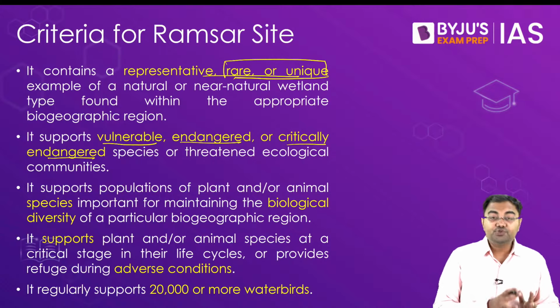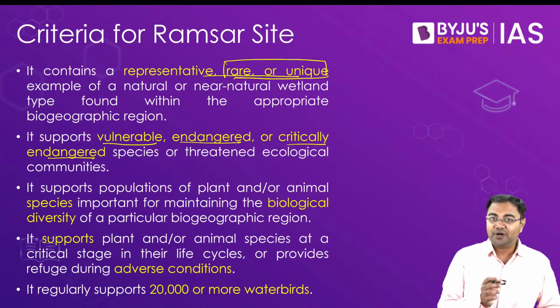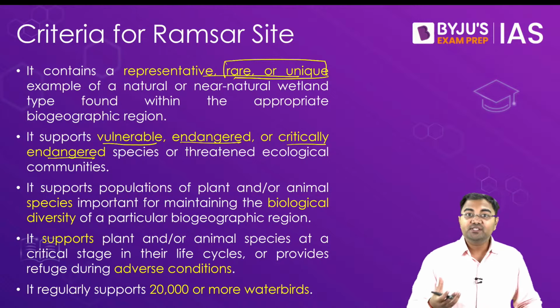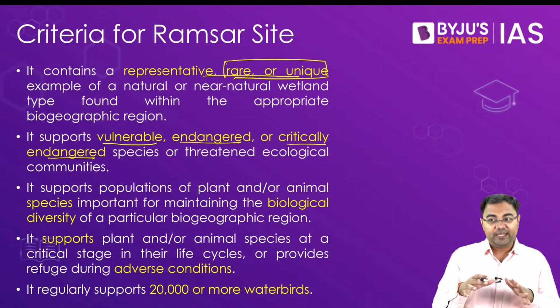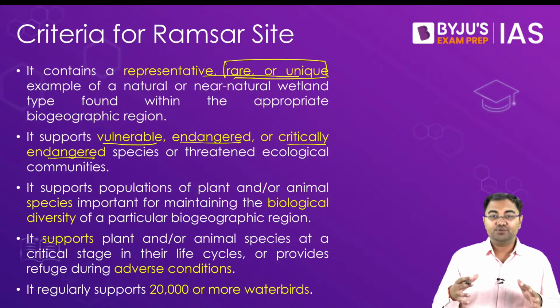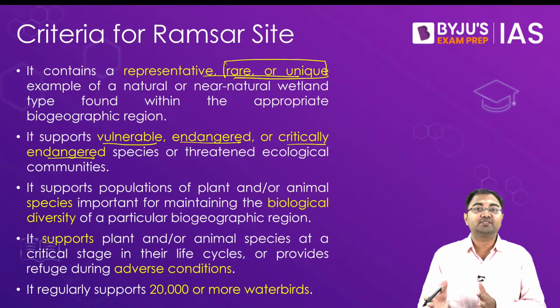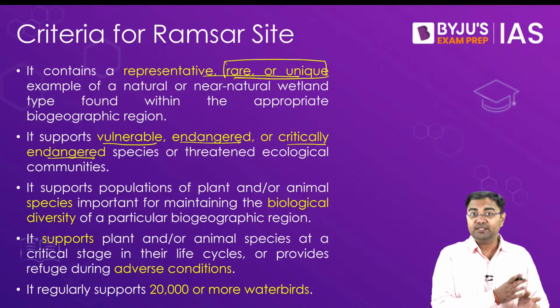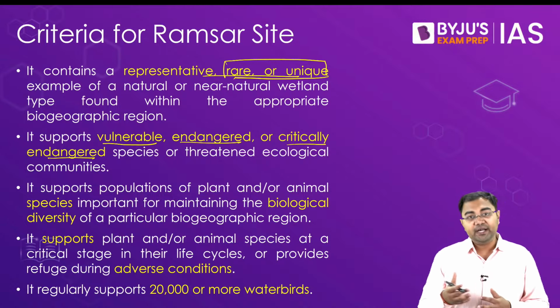In case of Sundarbans, what we see is that you have the Royal Bengal tiger which is found in the Sundarbans. Now what is the speciality of this Royal Bengal tiger? Because it has to survive in a wetland, right? If you look at the structure of this tiger as compared to other tigers found in other parts of the country, you'll see that they are unique, they are different.